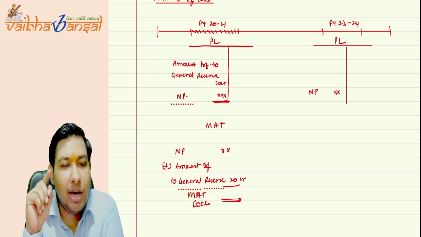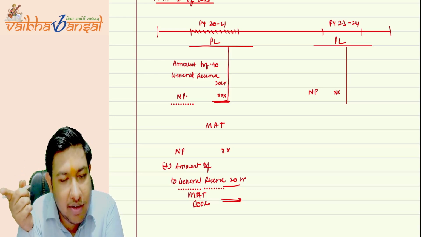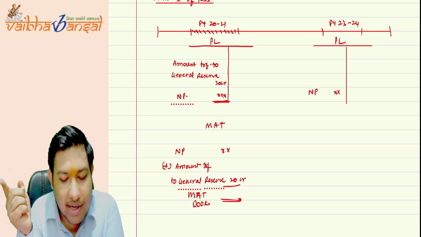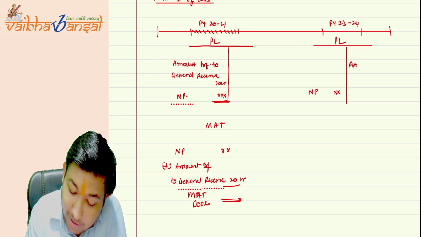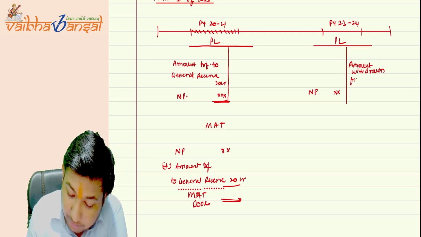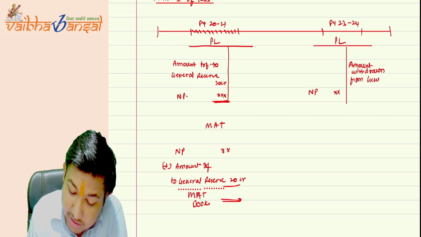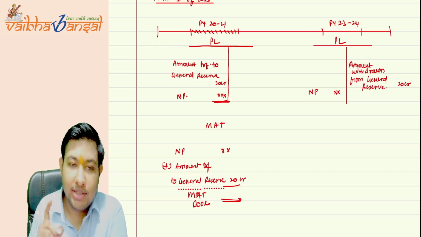The withdrawn amount is credited to my P&L account. So the amount withdrawn from general reserve is 20 CR. Now, what is the problem?